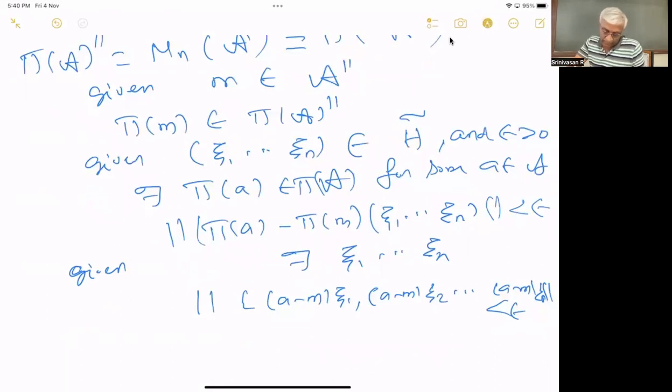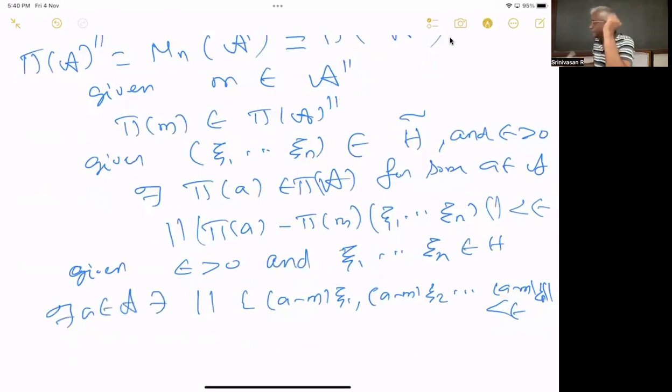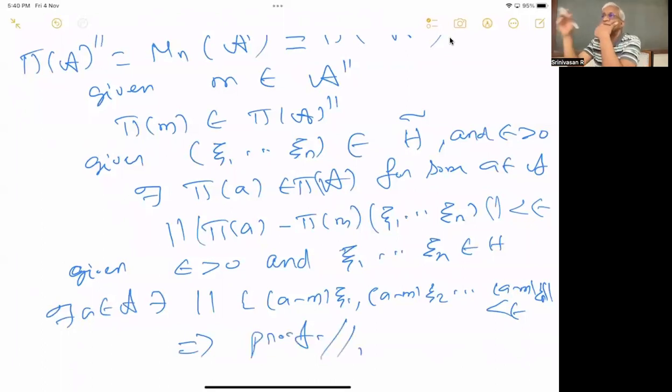Okay. Given epsilon greater than 0, and I'm sorry, xn given. We will get the A. So this implies the proof. Okay. Proof follows from this. Okay, it's done.